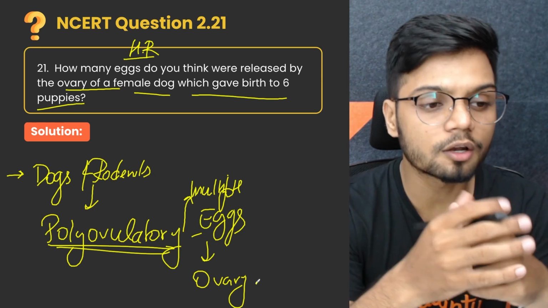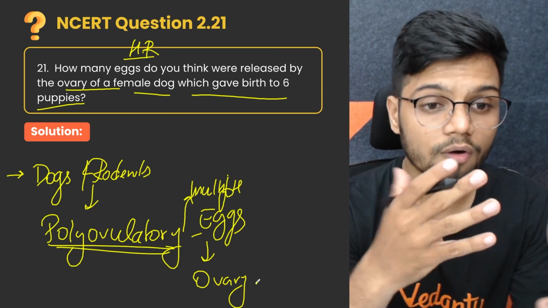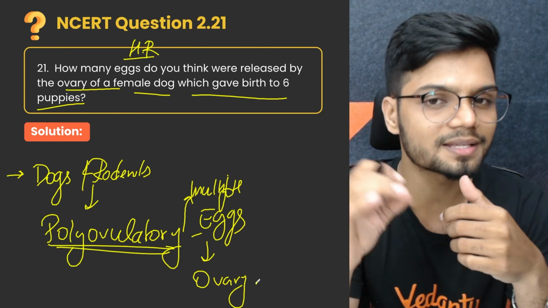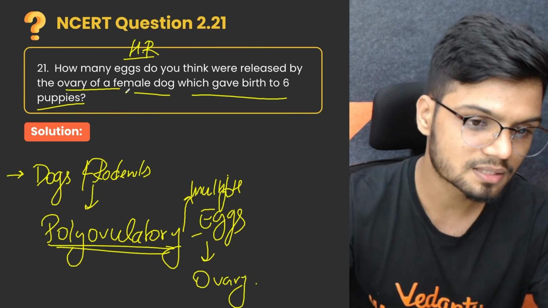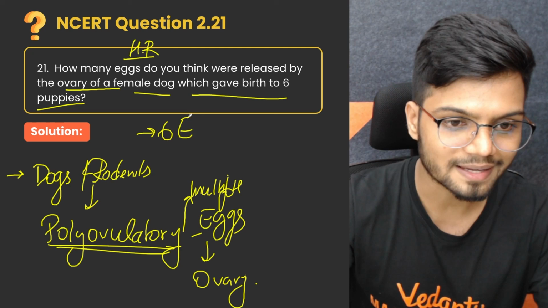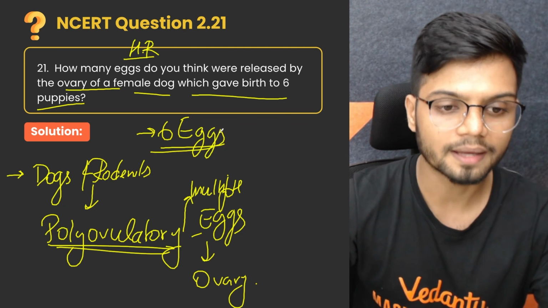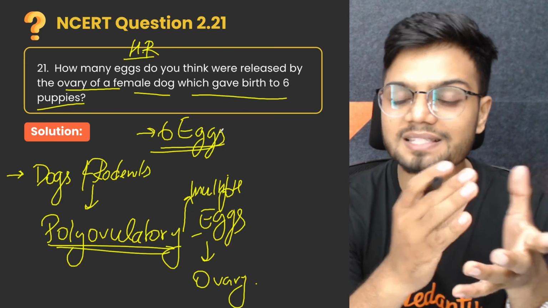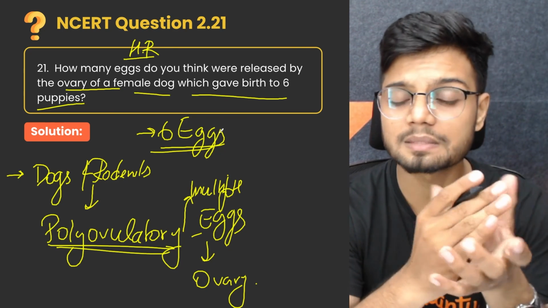So the answer to the question, how many eggs were released by the ovary of the female dog which gave birth to 6 puppies, is 6 eggs. 6 eggs would have been released by the dog which gave birth to 6 puppies. That's the answer to this question. Very easy question, very simple concept.